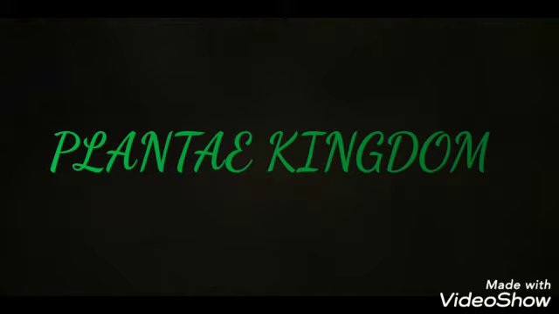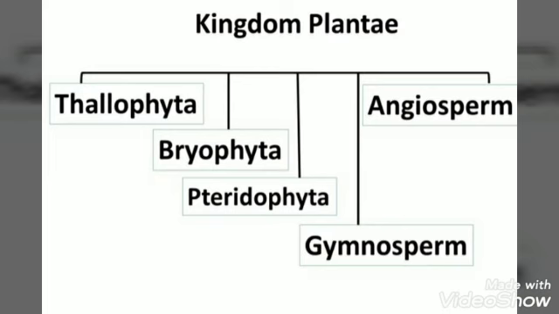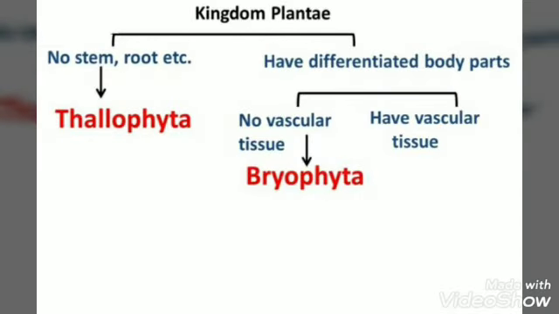We know that all plants are included in this group. Plants are multicellular eukaryotes with a cell wall. These are autotrophs. The kingdom Plantae has 5 divisions. These divisions are Thallophyta, Bryophyta, Pteridophyta, Gymnosperms and Angiosperms. We will now see how to classify plants into these 5 divisions. Let us follow a systematic and structural approach.